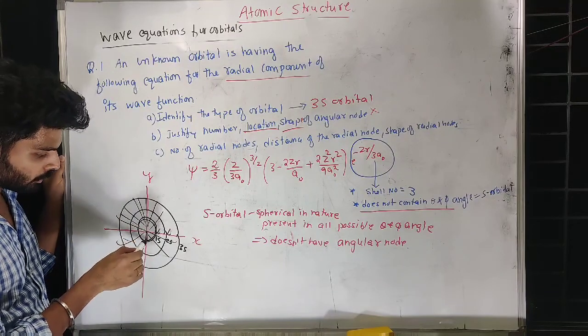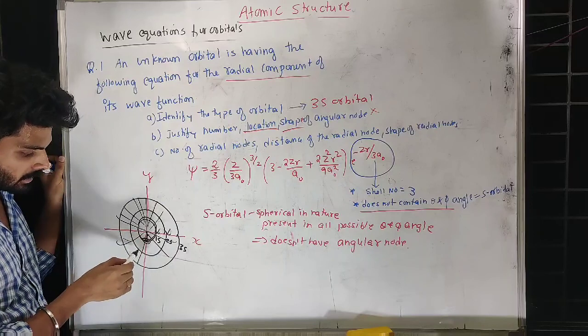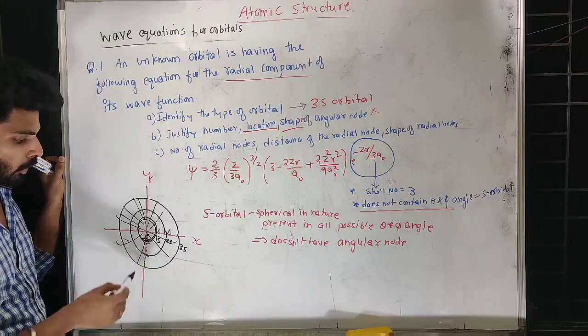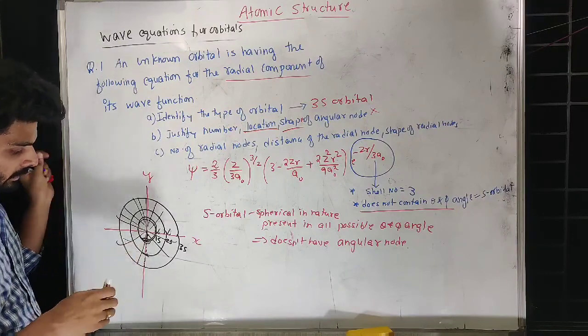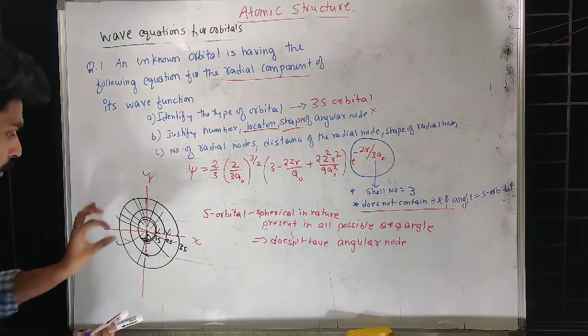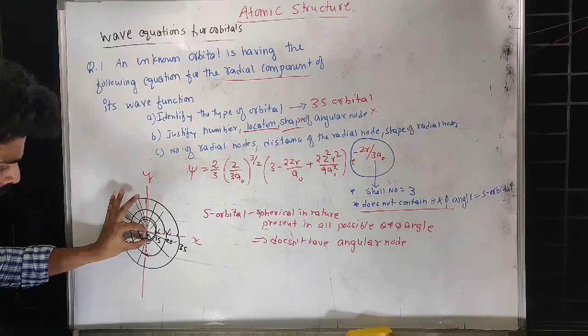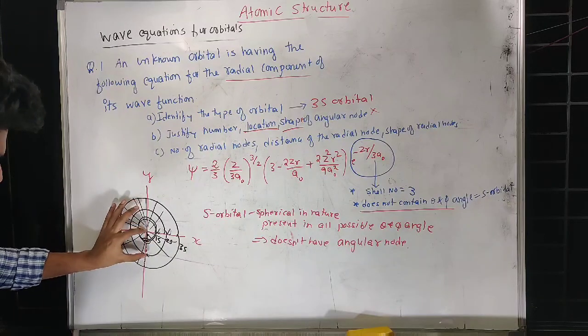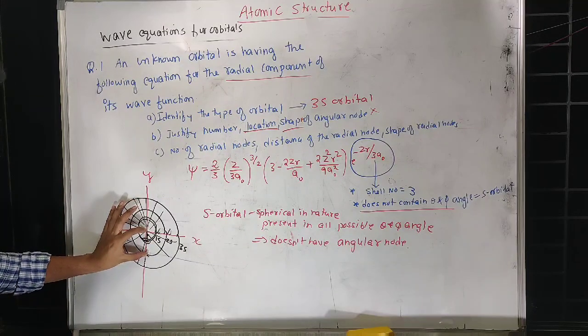From the nucleus to here, the electron is present, but the electron is not present at this distance. Now the 3s electron is present here, but the 3s electron is not present at this. So from here to here, the electron is present, but at this distance there is no electron. That is due to the 1s orbital. And at this distance again the 3s electron is not present.